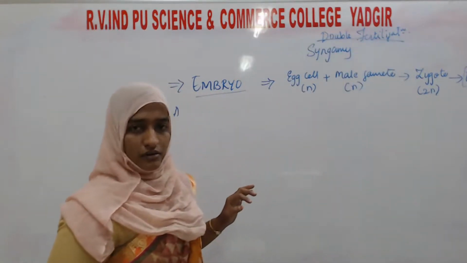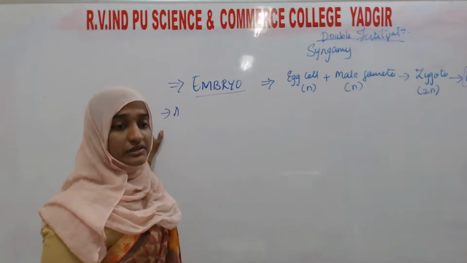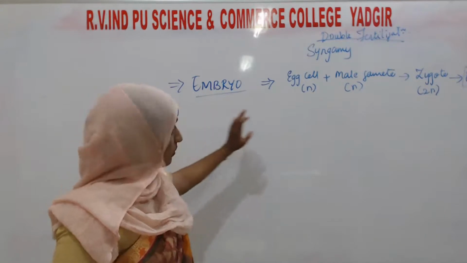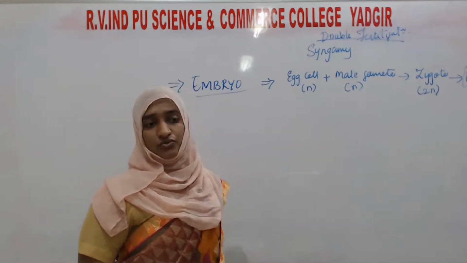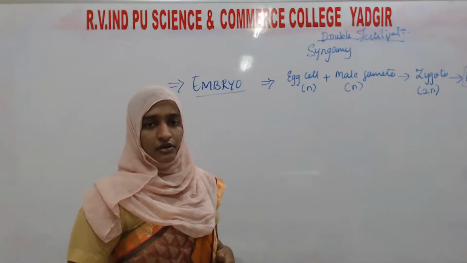Understood? Next, what happens after fertilization? The zygote that forms will undergo a period of rest.